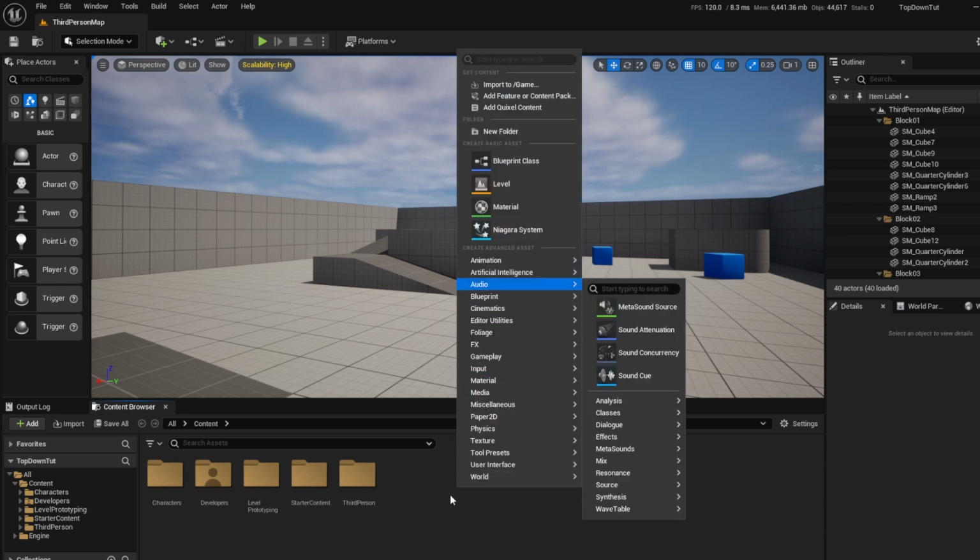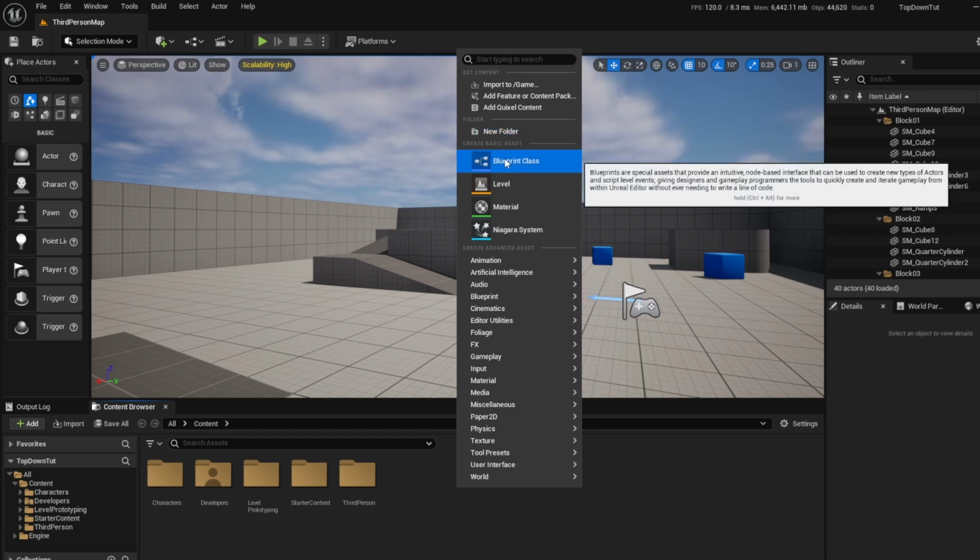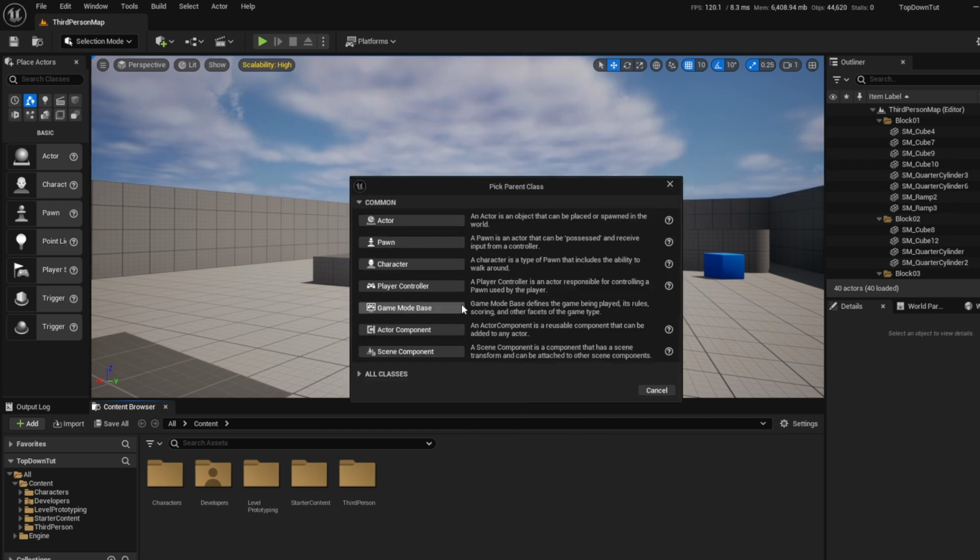So if I right click, I can go to Blueprint class. And these are a list of a lot of the default classes that come with Unreal. Various types of actors and things like that. Almost all of these are either some kind of object or actor. And we're going to make a new one. And right here you can see this says actor.